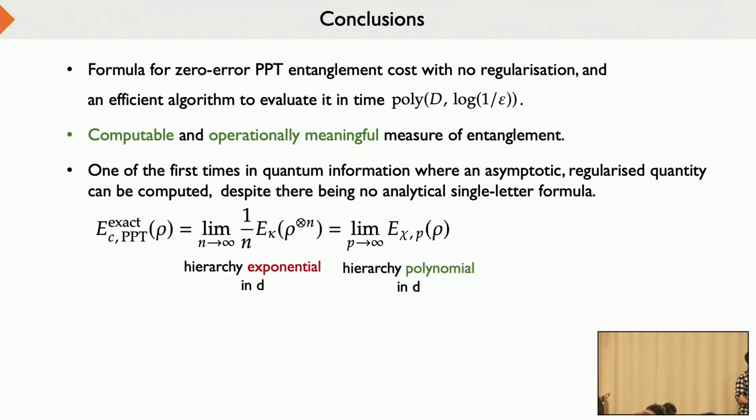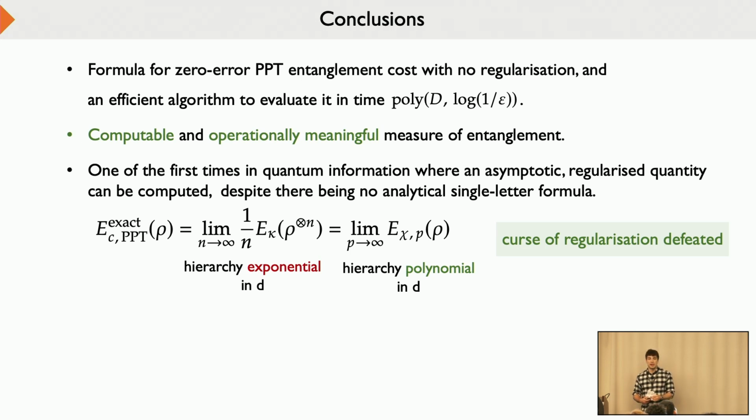The crucial point is that the exponential dependence on dimension of the regularization is replaced with the polynomial dependence of this new hierarchy of semi-definite programs. The novel feature is that we don't have an additive expression or a closed form expression for it. So we don't avoid the issue of regularization. We tackle it head on, and we defeat this curse of regularization.